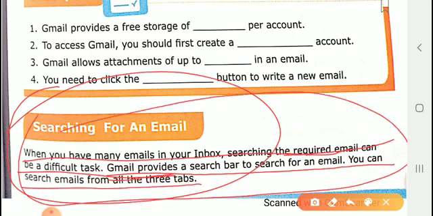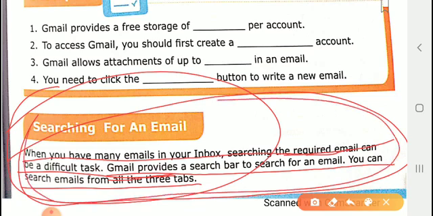If you go manually to search for an email, going through every email is a time-taking process. Searching is a fast process. You just put the name in the search bar and you are able to find it.